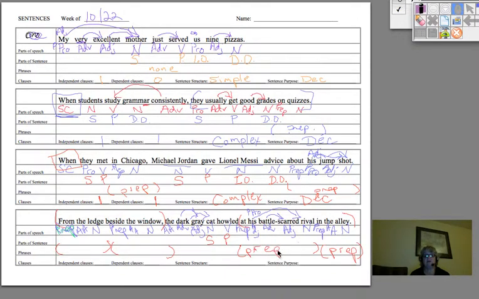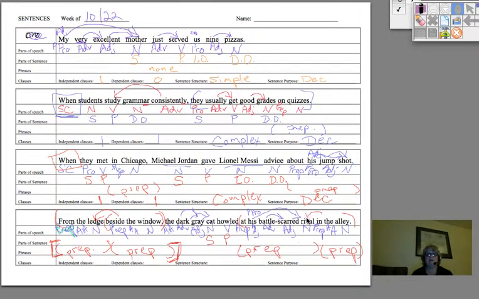Now, some of them actually can be said to end. Some are inside others. That's what I was about to say. Sorry, can't write and talk. What is beside the window telling you? It's describing the ledge. So really, you could say that from the ledge beside the window is one big phrase with this one inside of it. At his battle-scarred rival in the alley.